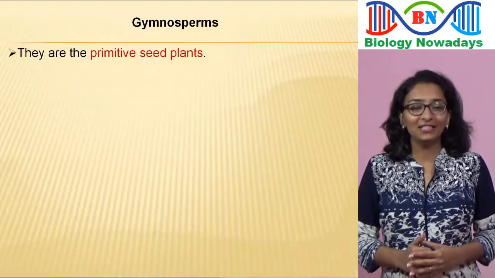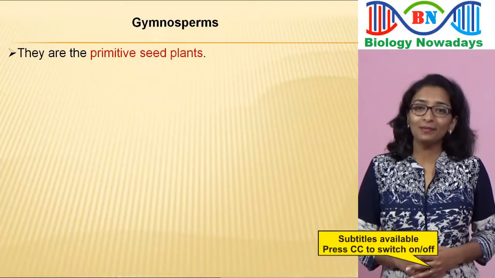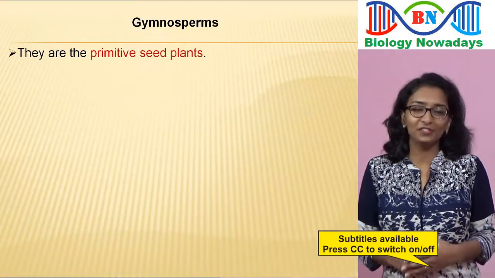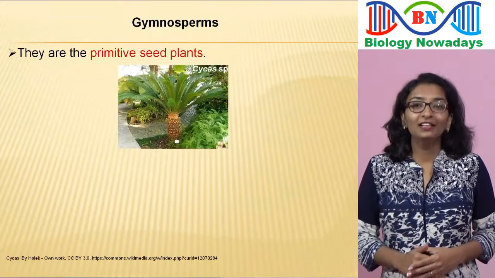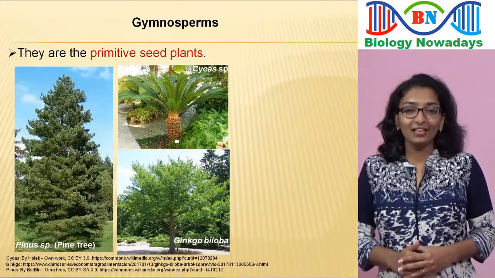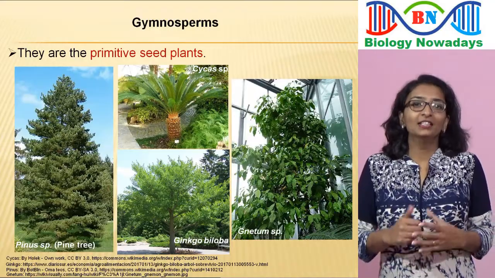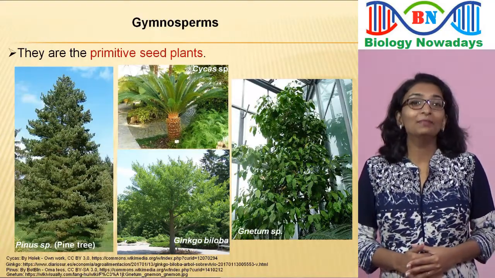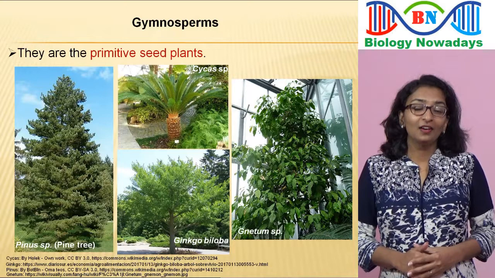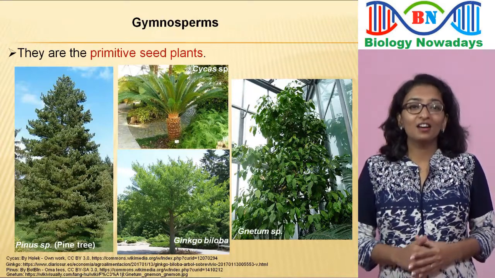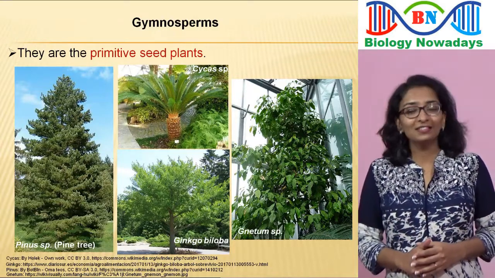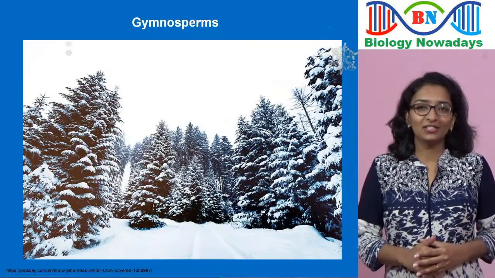Gymnosperms are the primitive seed plants. Some examples of Gymnosperms are the members of genus Cycas, Ginkgo, Pinus and Gnetum. Gymnosperms were abundant in the Mesozoic era. However, today their numbers are decreasing. But still, they are dominant in the colder regions of the world.